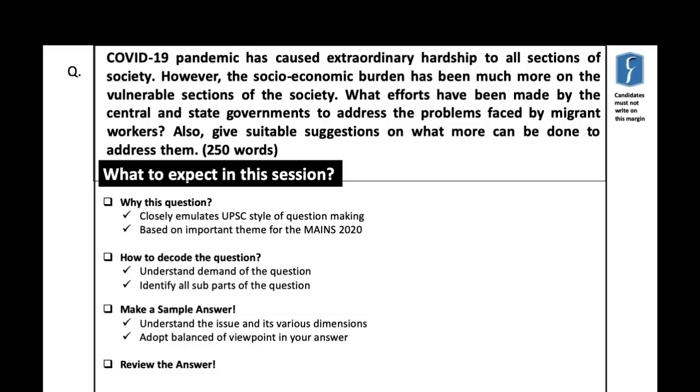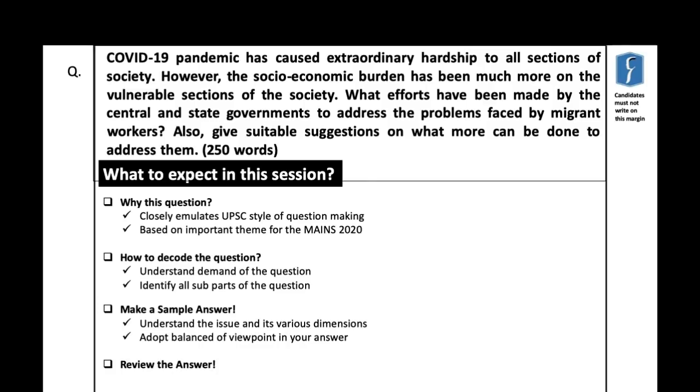COVID-19 pandemic has caused extraordinary hardship to all sections of the society. However, the socio-economic burden has been much more on the vulnerable sections of the society. What efforts have been made by the central and state governments to address the problems faced by migrant workers? Also, give suitable suggestions on what more can be done to address them. So, that is the question that we have.